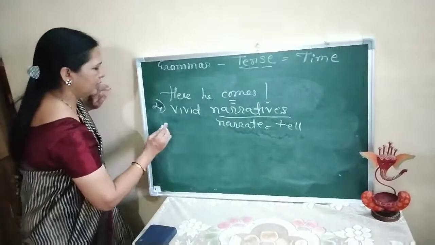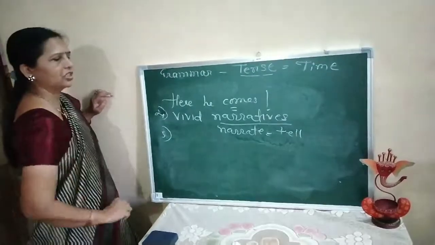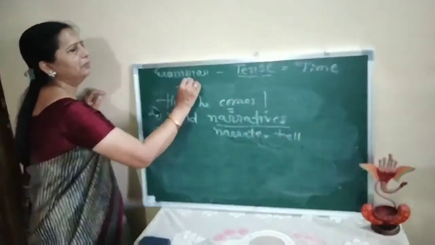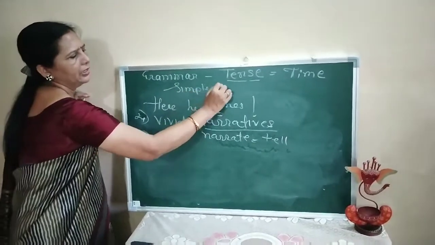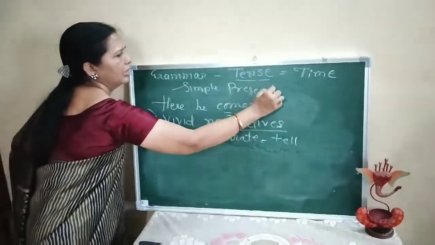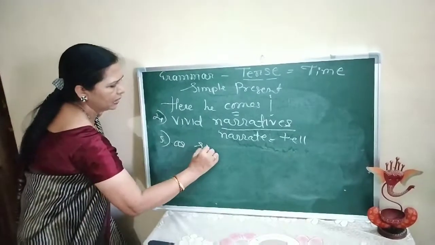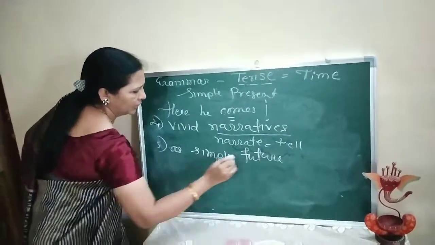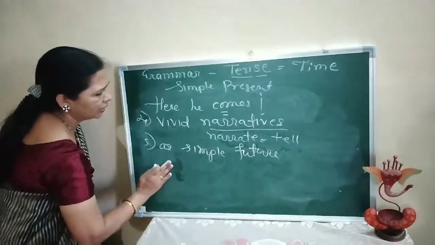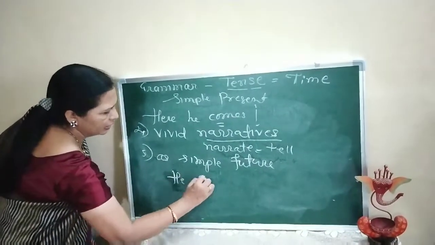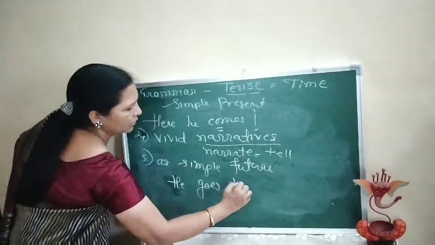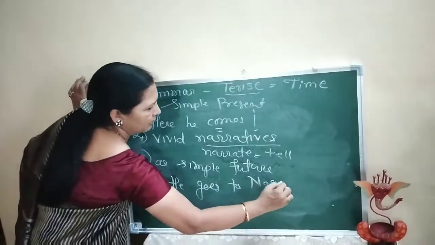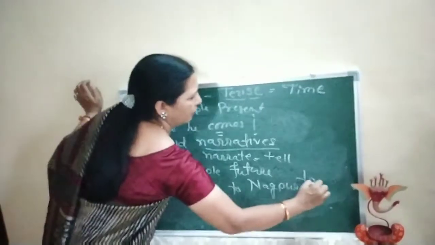Now one more, and which is the last one. This simple present tense is also used as simple future. For example, I or he goes to Nagpur tomorrow.